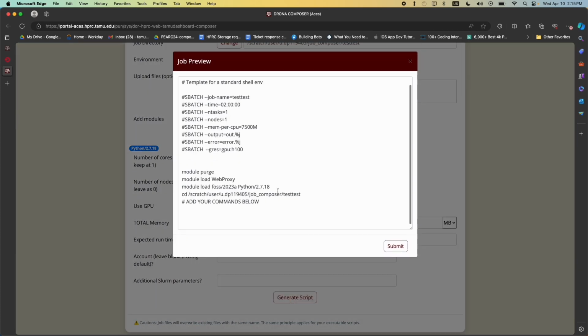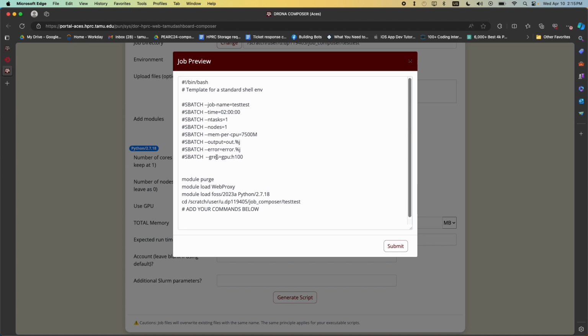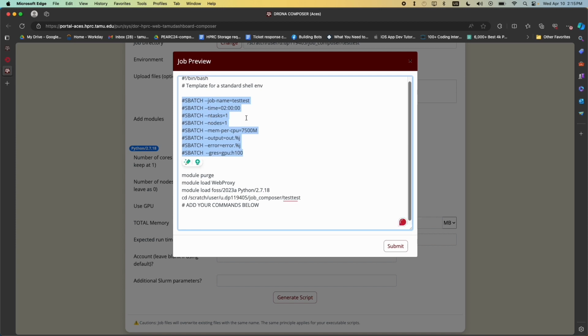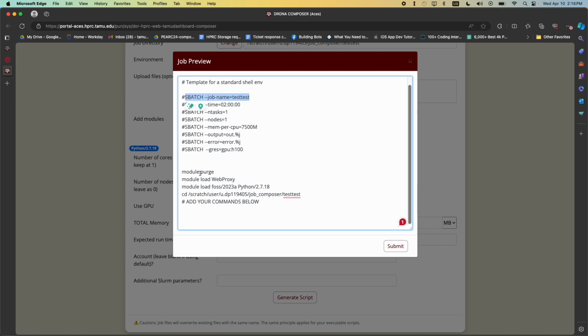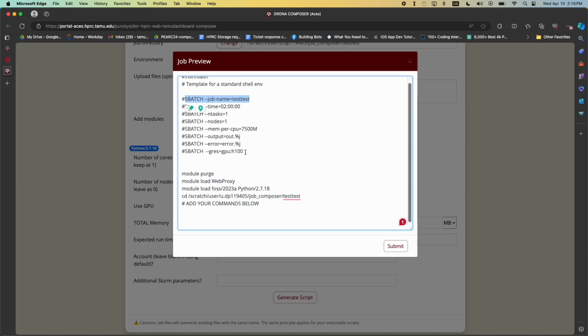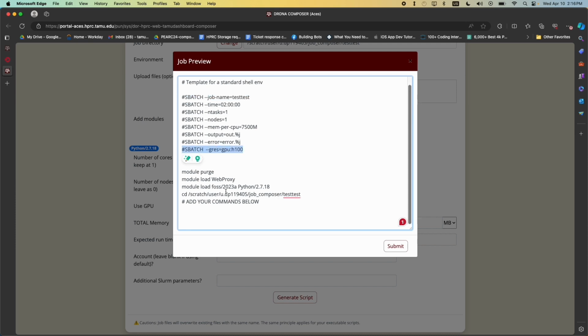It will pop up a modal that shows you the job script that we have created for you. As you can see here, it creates a bunch of SBATCH directives for you automatically. Because you left the memory blank, it will use the default value, and the default time. Here is the job name. And because you picked the H100 GPU, it's also shown here as well. And it also loaded a Python module for you here.